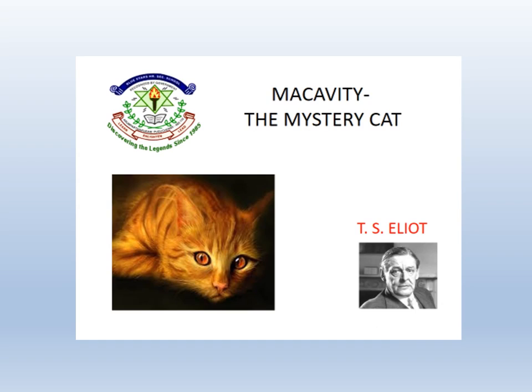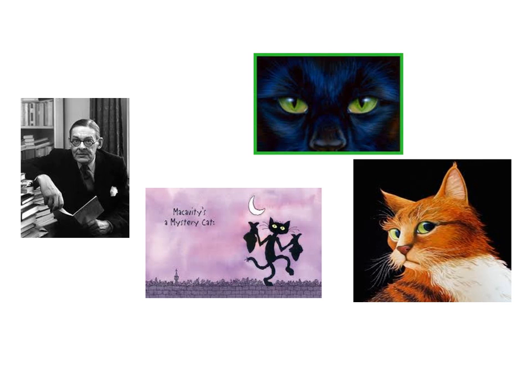Blue Stars Higher Secondary School welcomes you all to learn the remaining part of the poem Macavity the Mystery Cat, which was written by T.S. Eliot. Now, we are going to see the outline of this poem. T.S. Eliot describes the mysterious qualities of a cat of villainous character in his poem Macavity the Mystery Cat.